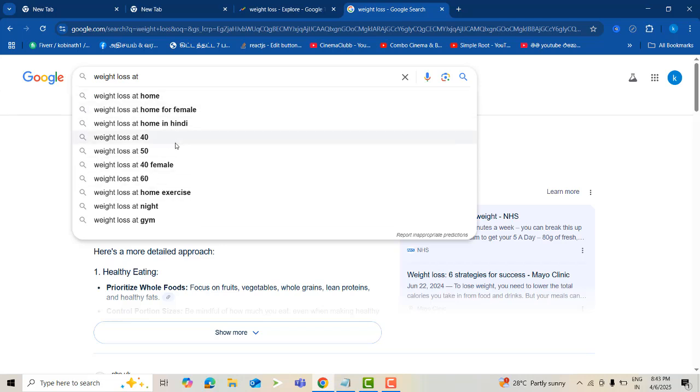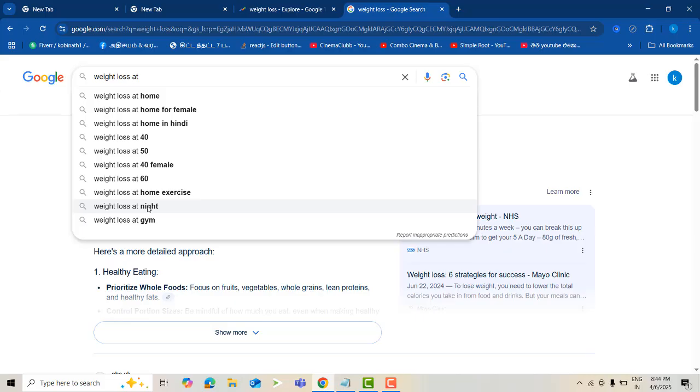These are the things you have to consider. If the keyword you are writing has more than three words, you can see what people are searching: weight loss home for people, weight loss home in Hindi, weight loss at night.